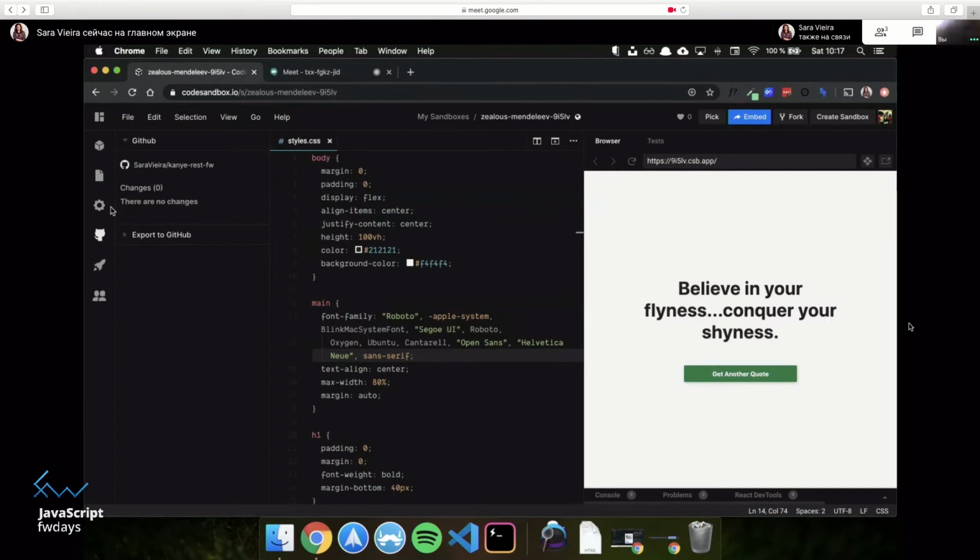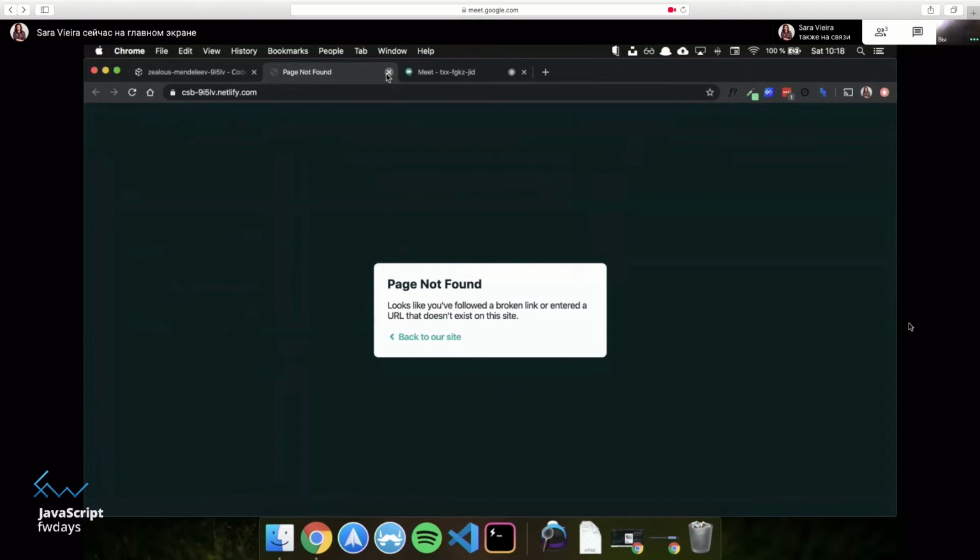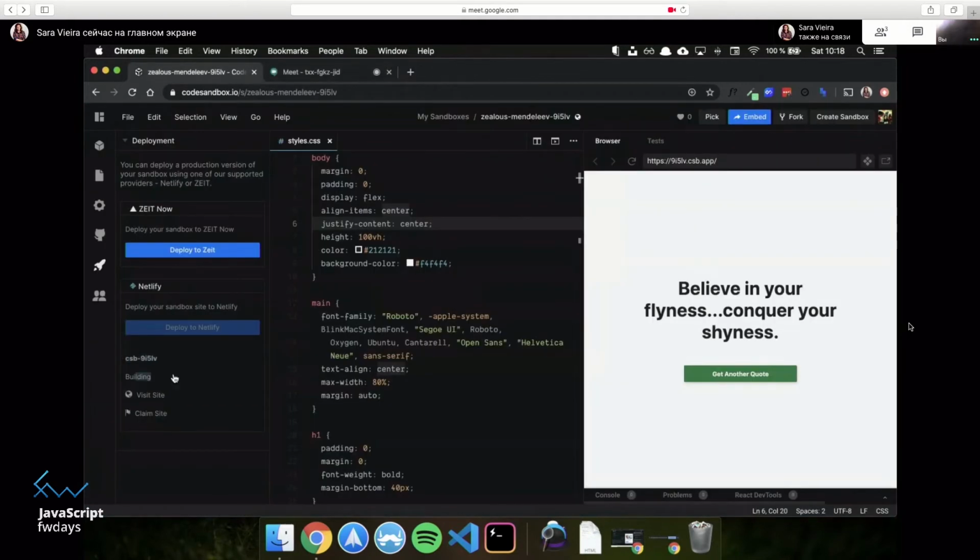Okay, so the next step that we want to do when we are making something like this, even if it's small, is that we usually want to deploy it. We usually want to put it somewhere on the web, right? So if we go to deployment, you can deploy to Sandbox or you can deploy to Netlify. I'm going to use Netlify just because, and I'm going to click this button. And it says that it's building, and there's a link to visit site, which doesn't work yet. So if I come here, it's just going to say not found, and it continues saying that it's building.